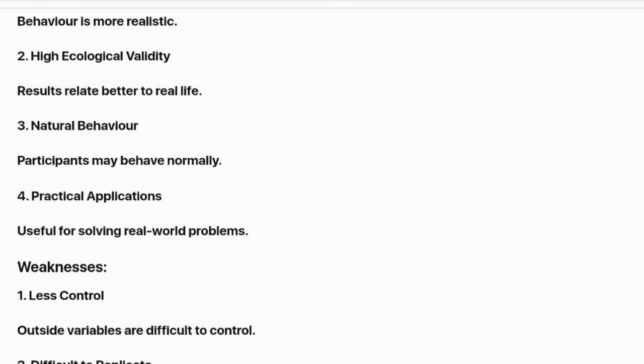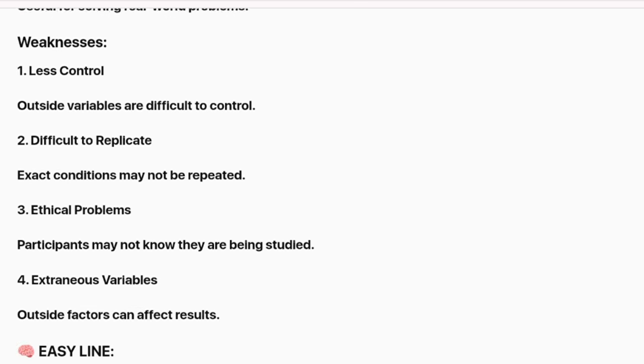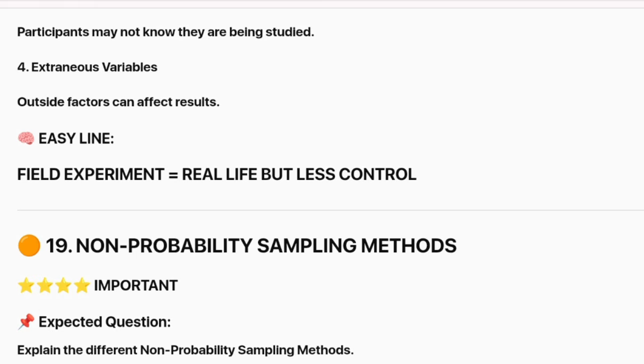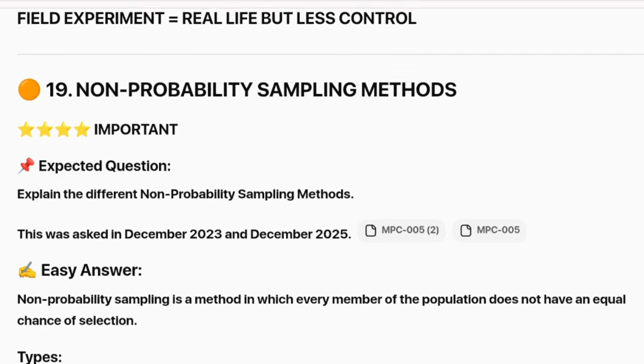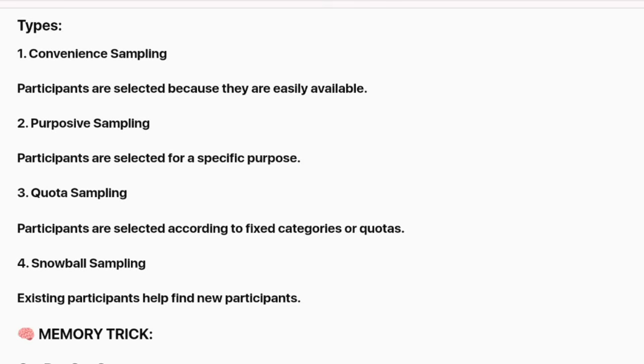For correlational research, remember one important line: correlation does not prove causation. For non-probability sampling, remember CPQS: convenience, purposive, quota, and snowball sampling.